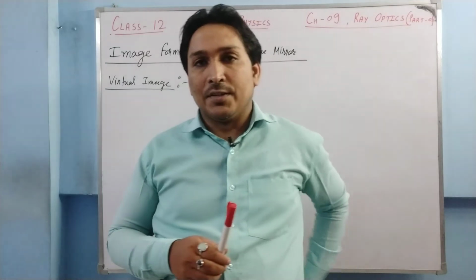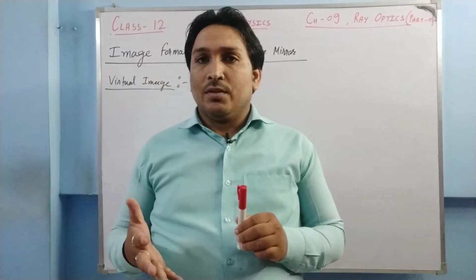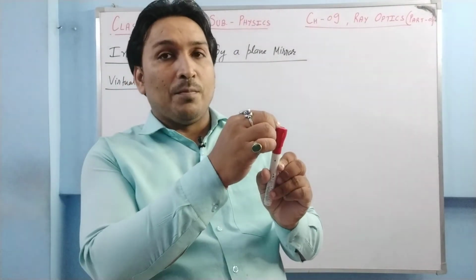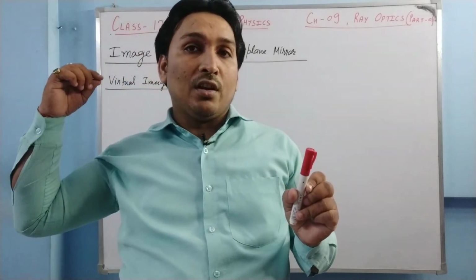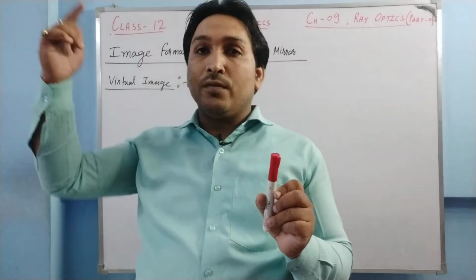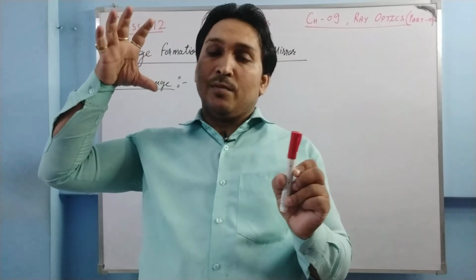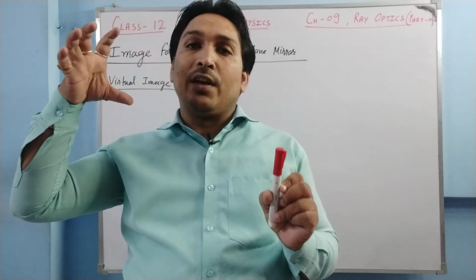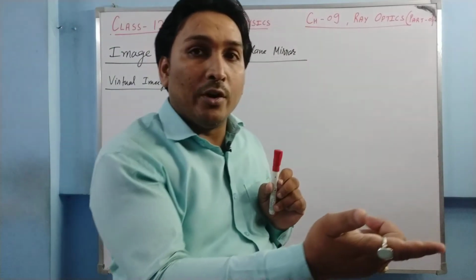Now the second thing is how the images are being formed. Suppose I am able to see this tip. From this tip, rays are coming to my eyes and they form an image on the retina. From the retina it is carried through the optic nerves to the brain. From this point, a number of rays are coming. So if a number of rays, after being reflected or refracted, are going towards a point, I am able to see that point also.